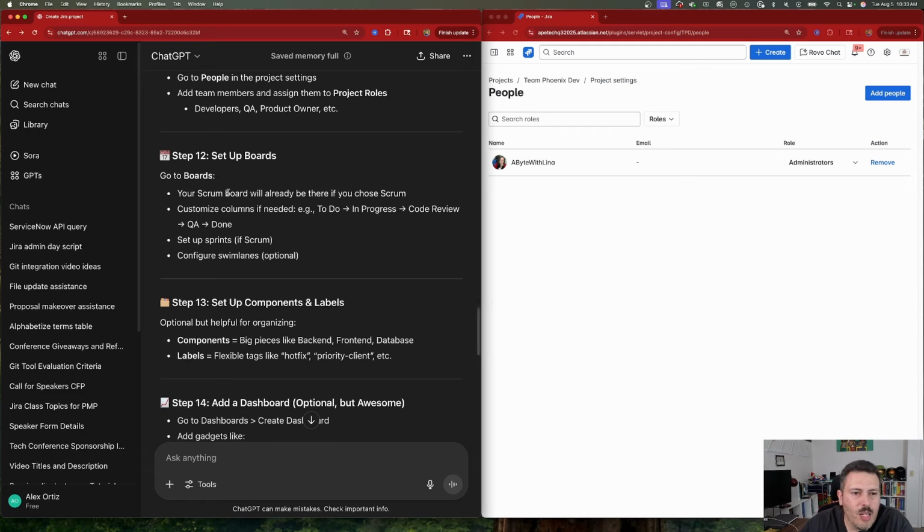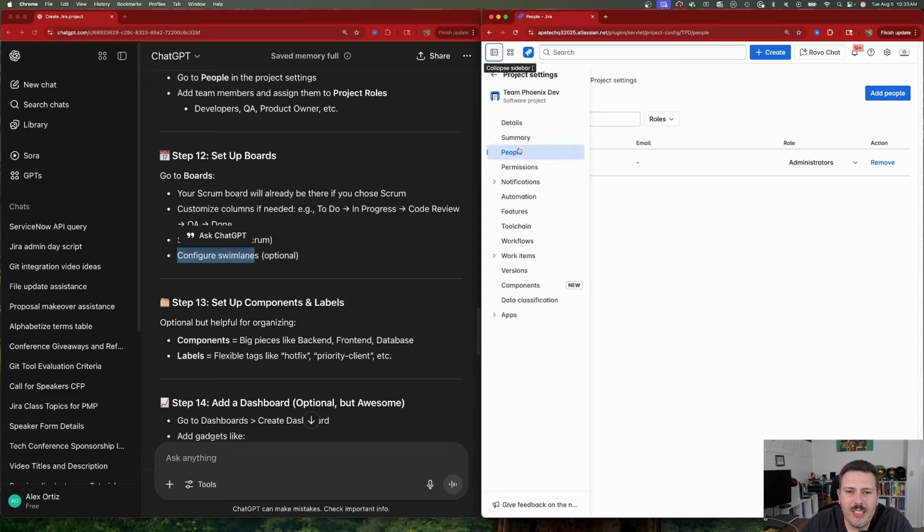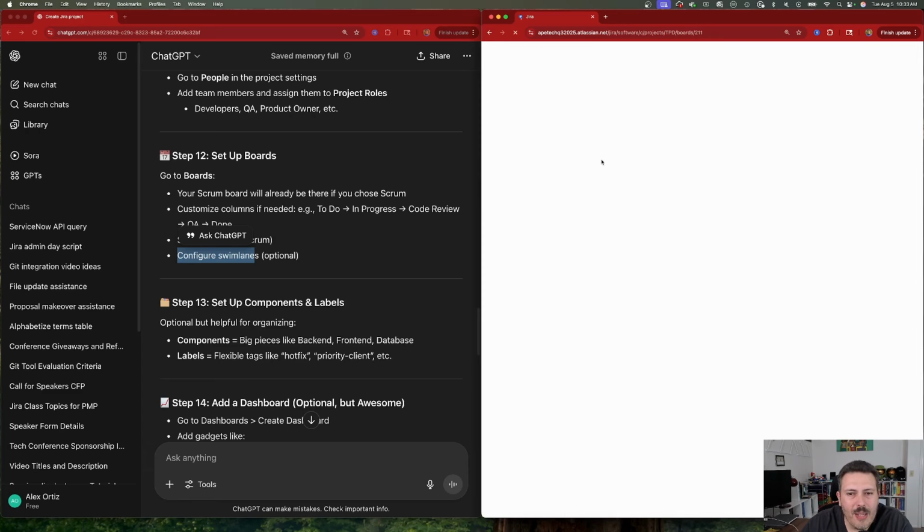Up next, we're going a little bit more technical, setting up our boards. So go to your Scrum board. Your Scrum board will already be there if you chose Scrum. Customize your columns if needed and set up sprints and then configure swim lanes. So again, it just tells us some general things, but it stopped being very helpful.